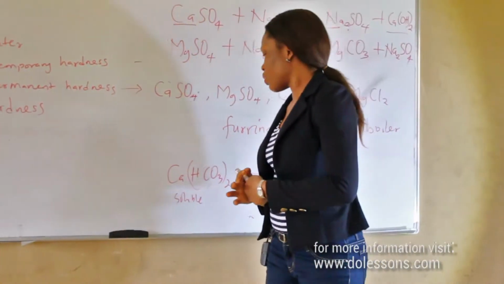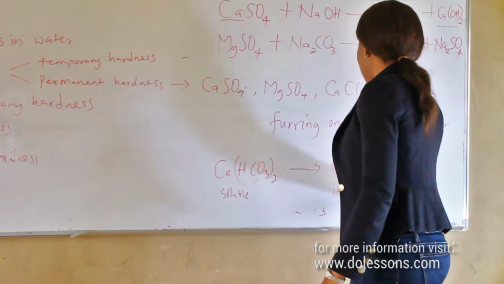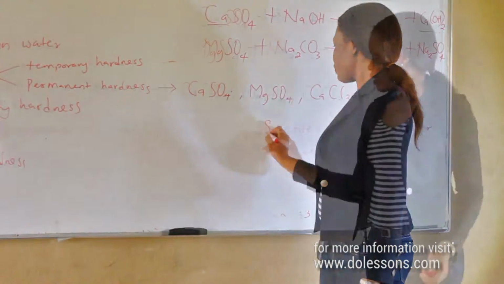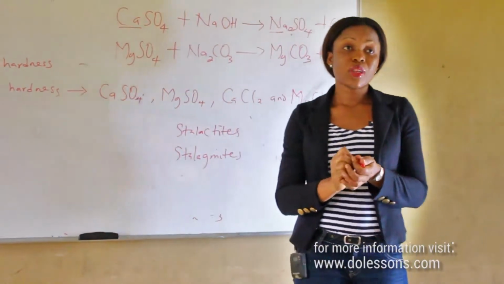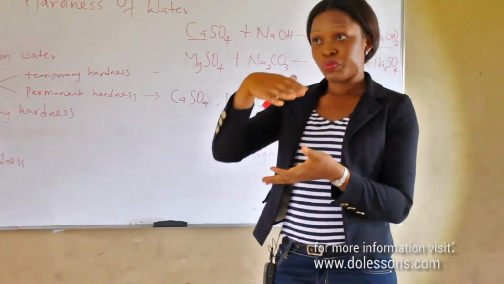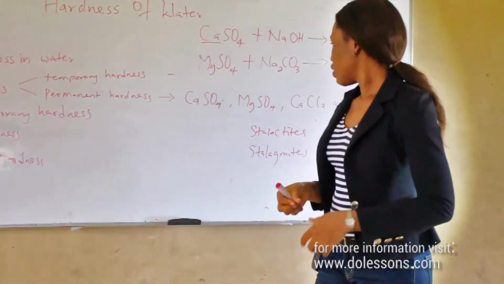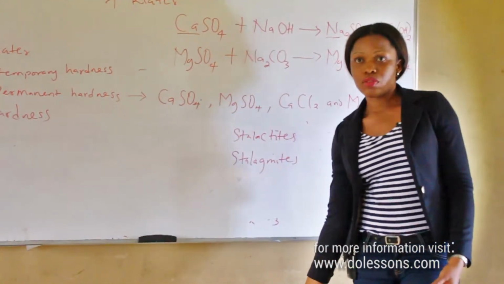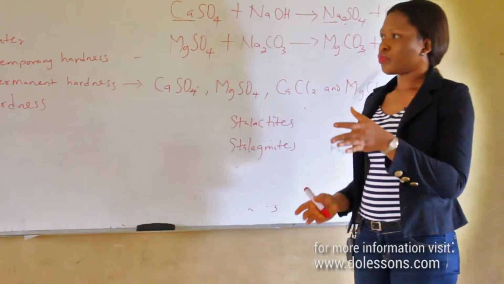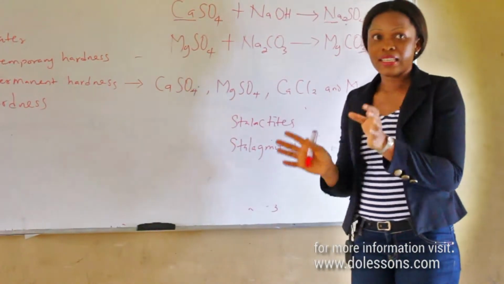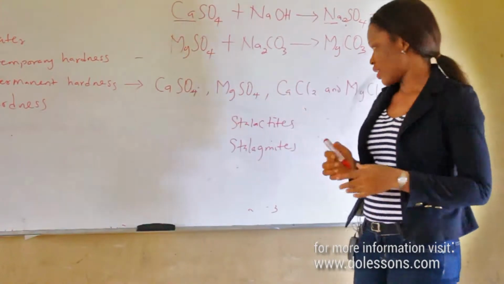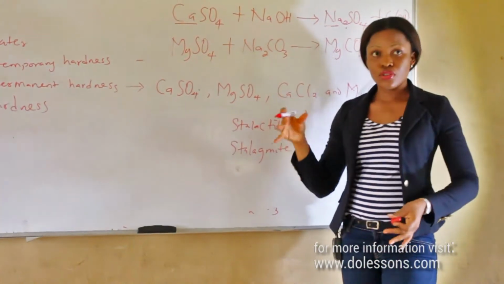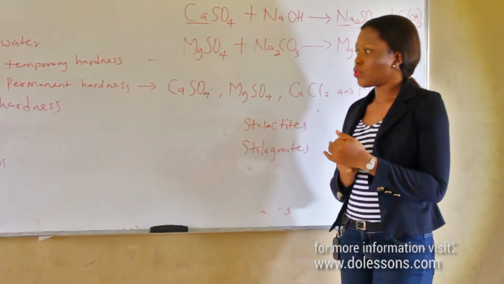It also causes what we call stalactites and stalagmites in limestone regions. Stalactites and stalagmites are limestone pillars that grow in caves in the limestone region. The stalactites grow from the roof of the cave, while the stalagmites grow from the ground. And they get to proceed so that they will form a pillar that will obstruct or cover the cave, the limestone region. That's as a result of hard water flowing through the cave in the limestone region.